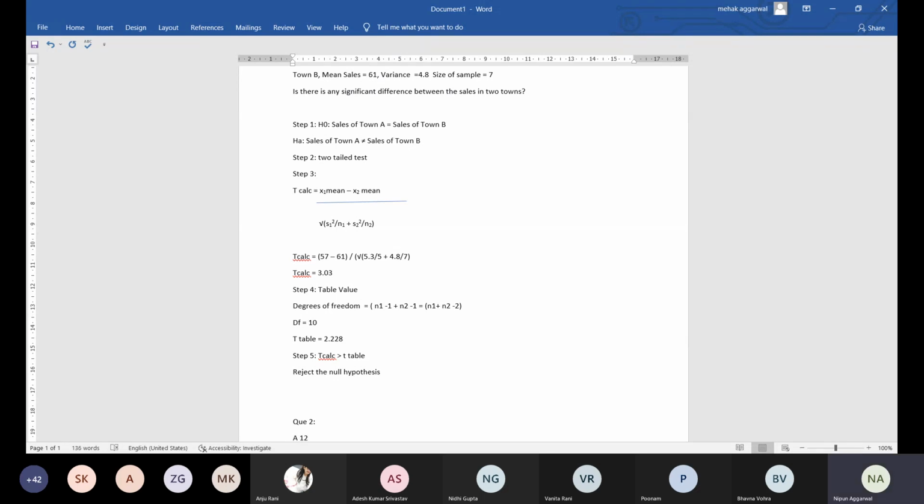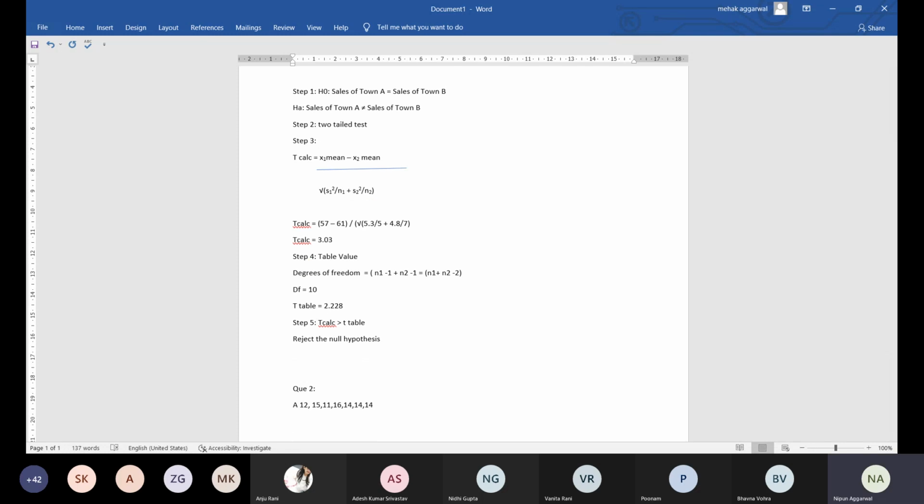So the data is 12, 15, 11, 16, 14, 14 and 16. We have taken the data for 7-week-old chickens. A sample of 7-week-old chickens were taken, so it will be 1, 2, 3, 4, 5, 6, 7, which is 7 ounces.